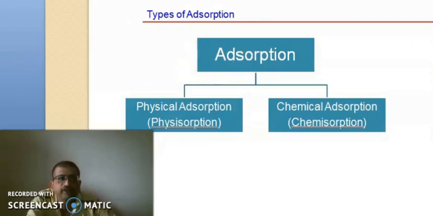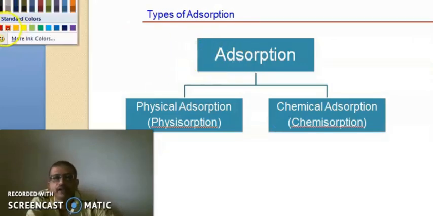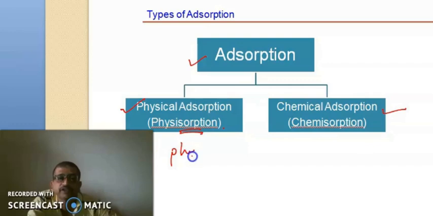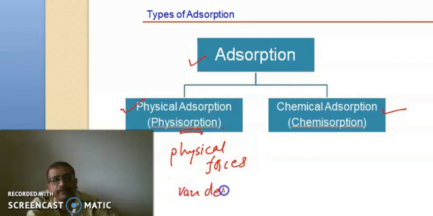Adsorption can now be said to be of two types, depending on the forces of attraction between the adsorbate and adsorbent. We can have two different types of adsorption: one is physical adsorption, the other is chemical adsorption. Physical adsorption is also called physisorption because it involves physical forces of attraction, for example, weak van der Waals forces.